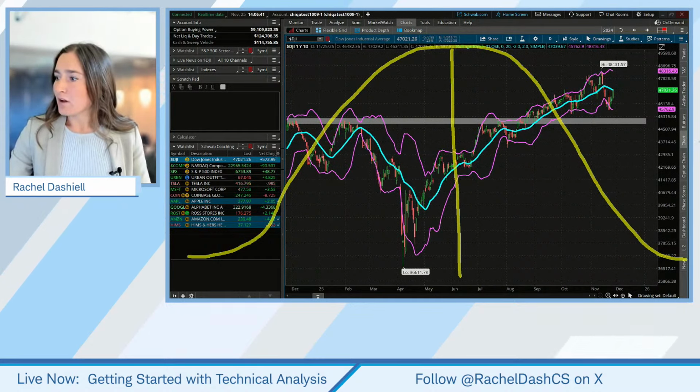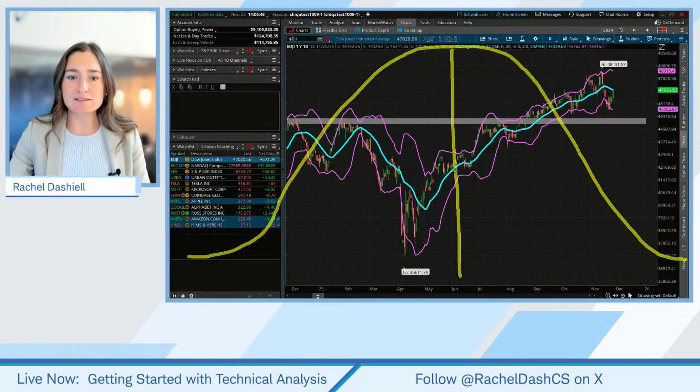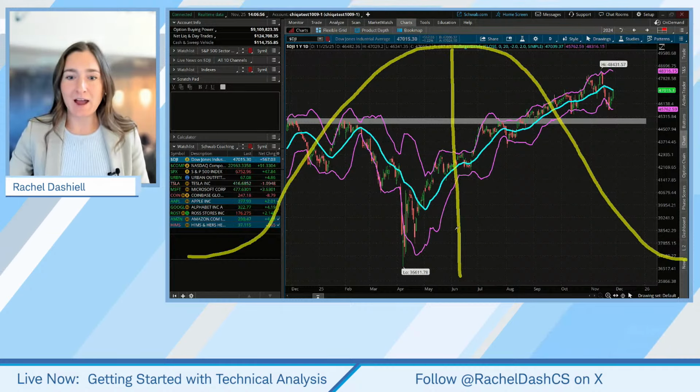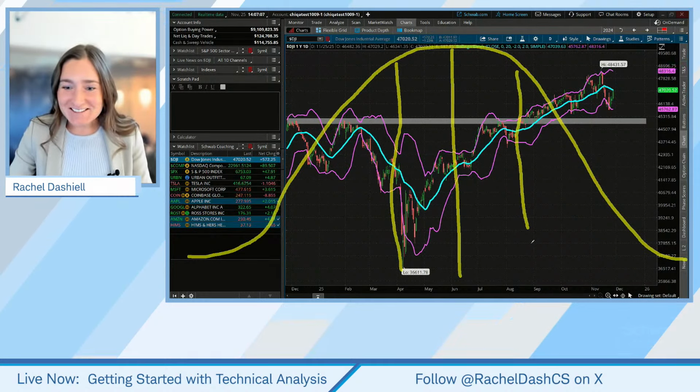Now, what we want to keep in mind when looking at the Bollinger Bands is that the midline is the 20-period simple moving average, and that is going to be the mean. That's the average we're talking about. Now, if we look just one standard deviation away, wow, I cannot draw a straight line today. I am not good at using this tool.